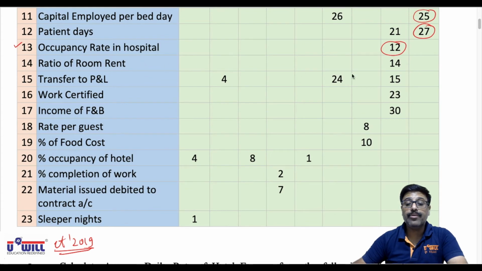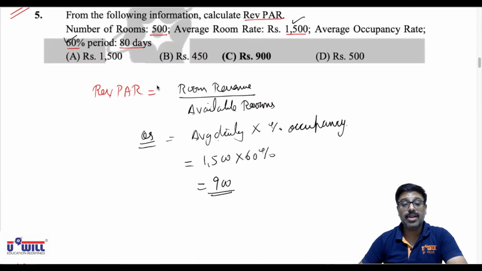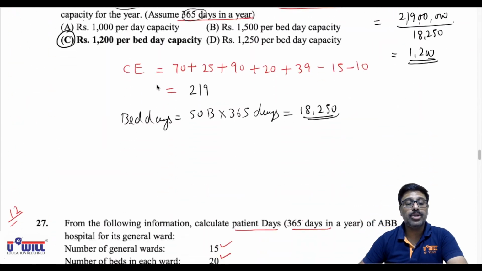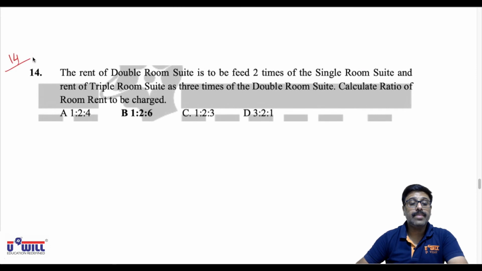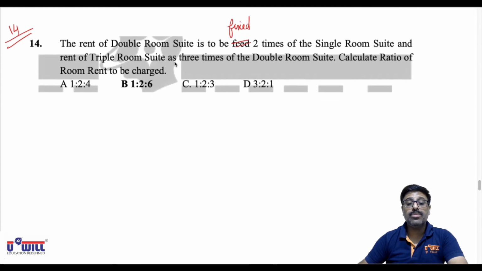Now ratio of room rent, question number 14 of the same exams. That is the 14th variety of question and the 14th question of October 2018. Look at it. The rent of double room suite is fixed 2 times of the single room suite, and the rent of triple room suite is 3 times of the double room suite. First of all, single, double, triple.